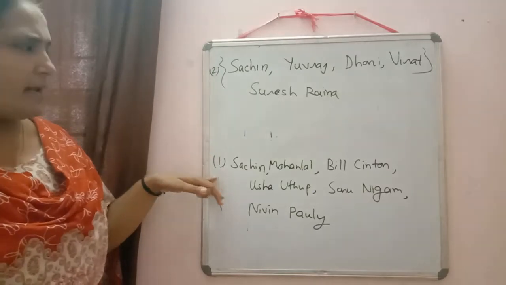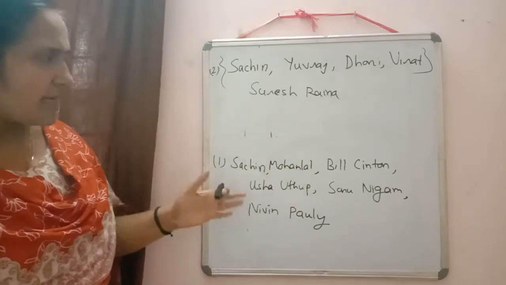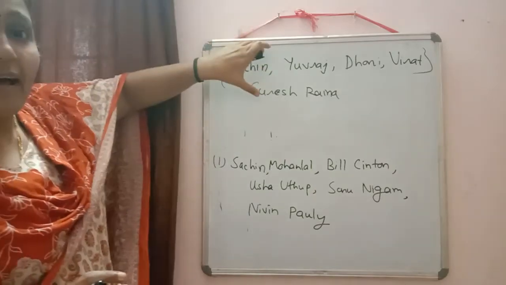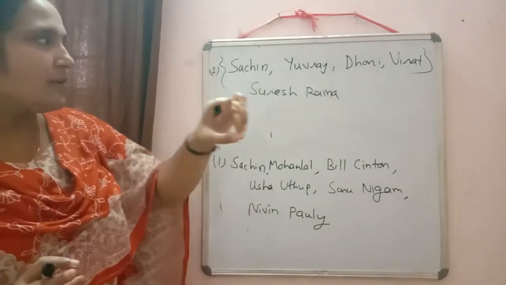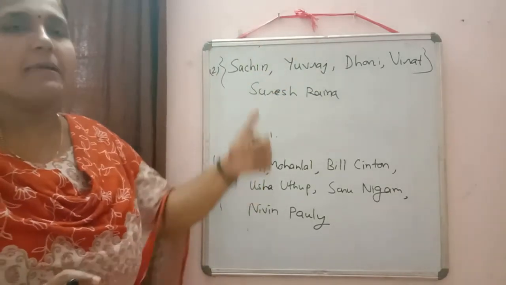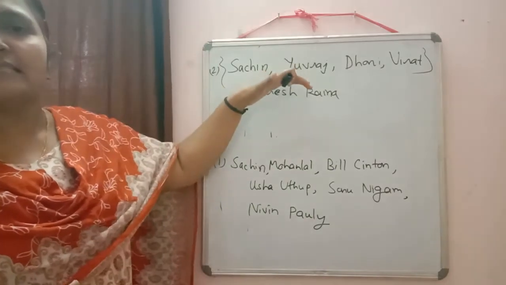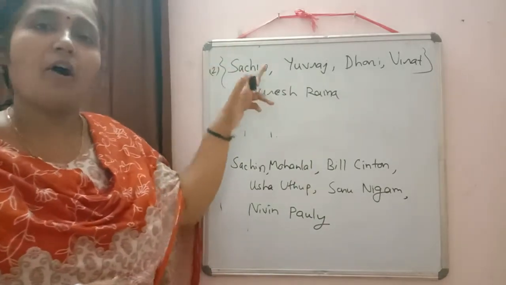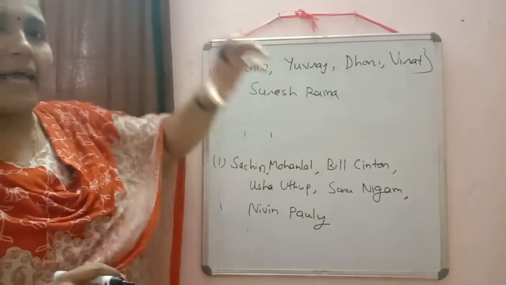In the first example, I took some random names: actors, cricketers, politicians, belonging to different jobs. But here I specified that the names are cricketers. If I ask whether Kapil Dev will belong to this collection, we can say yes. If I ask whether Mammootty will belong to this collection, then definitely we can say Mammootty will not belong to it. That is the difference between a group and a set.